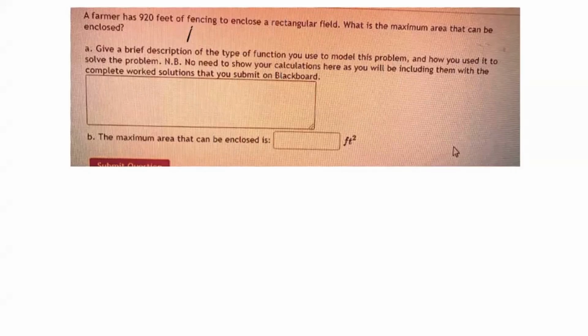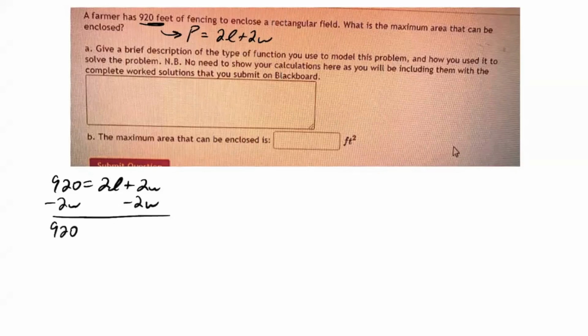To help with that, I want to model the perimeter. The perimeter of a rectangular field is going to be 2 times length plus 2 times width here. 920 is going to make up the perimeter, so it'll be 920 is equal to 2L plus 2W. And let's just solve for one of them. I like having L solved for, so I'll subtract 2W from both sides. So 920 minus 2W equals 2L.